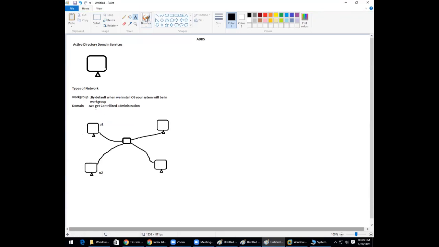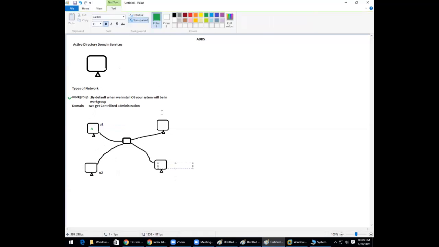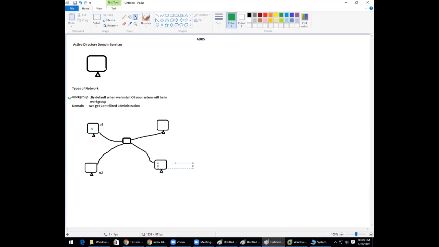So if I create a user called U1, and I'm talking about a workgroup network, the user can log in to the computer of system A. But now here in systems A, B, C, D, can this user log in to system D? That's a question.